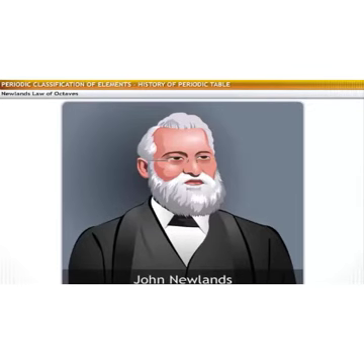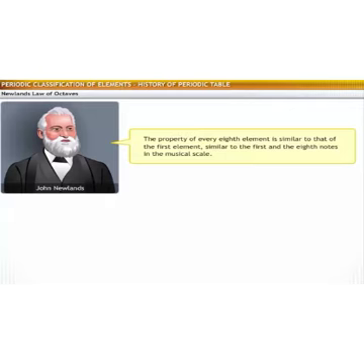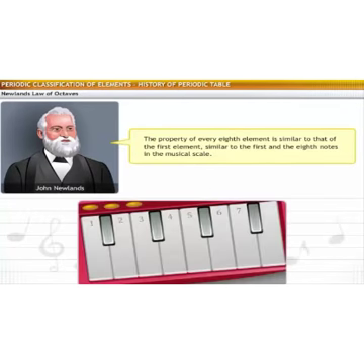The next attempt came when the English chemist John Newland put forth Newland's law of octaves. Newland noted that when elements are arranged in increasing order of their atomic weight, the property of every eighth element is similar to that of the first element, like the eighth note in the musical scale. Consider the list of elements with their atomic weight in increasing order, starting with lithium, where the eighth element is sodium. Similarly, the eighth element from sodium is potassium.